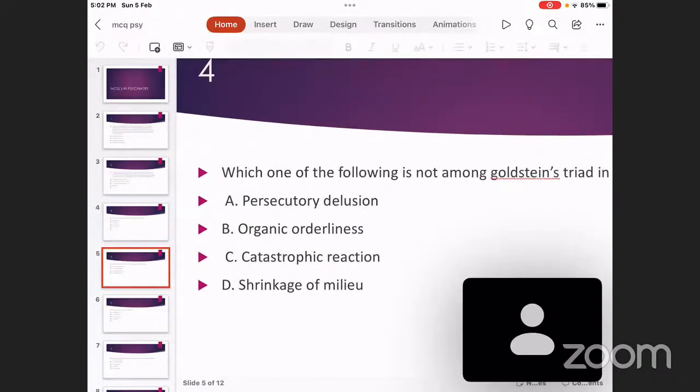Organic orderliness means, when you're a small kid or you're studying in lower classes, in lower primary schools or something like that, if you're supposed to write an exam, you're supposed to learn a chapter from the first sentence to the last sentence completely. If questions and answers are given to you, you are supposed to learn everything completely. Only if you perfectly read and learn everything, then only you will be able to perform well in the exam.